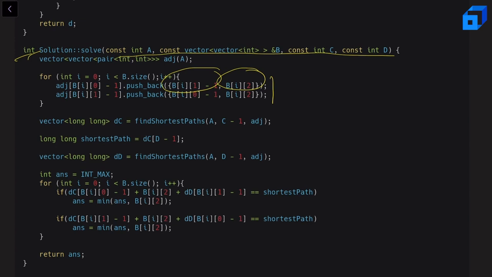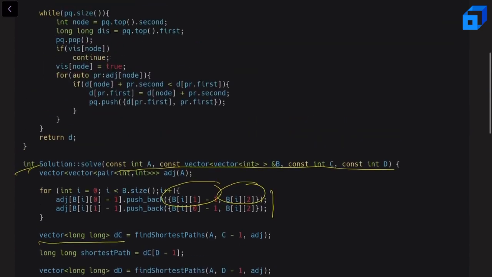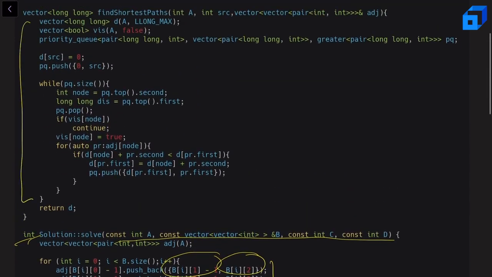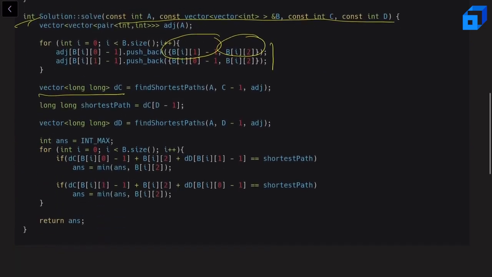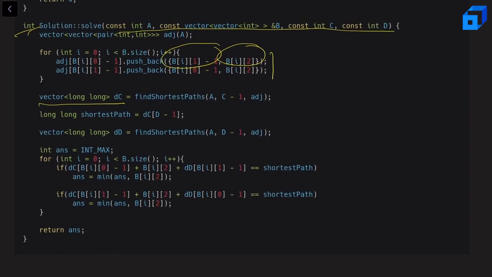Okay, after that I am running Dijkstra's algorithm. This above code is basically the template of Dijkstra's algorithm. So I am running Dijkstra's algorithm from node C, and I am getting all the distances from node C inside this DC vector. Similarly, I am getting all the distances from node D inside this DD vector. And our shortest path variable consists of the shortest path from C to D. Right. Currently, I am assuming that my answer is something really big, which is not in the bounds of weights.